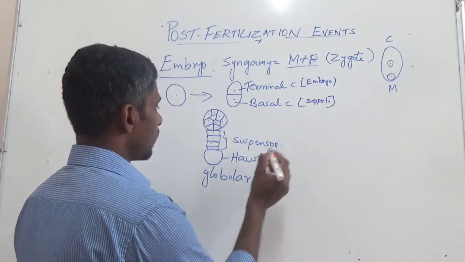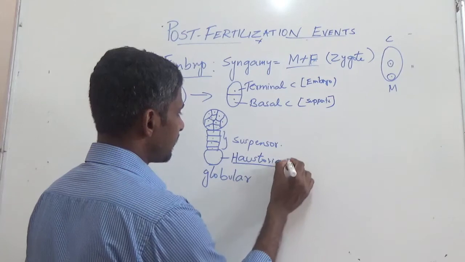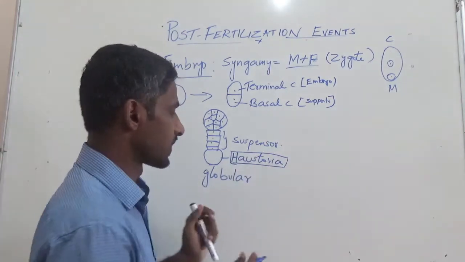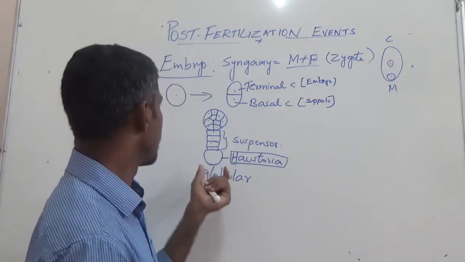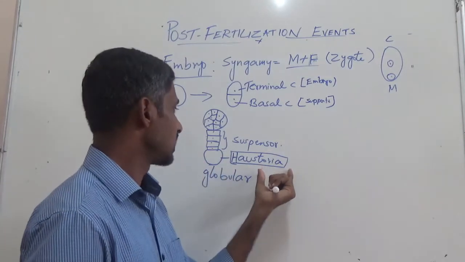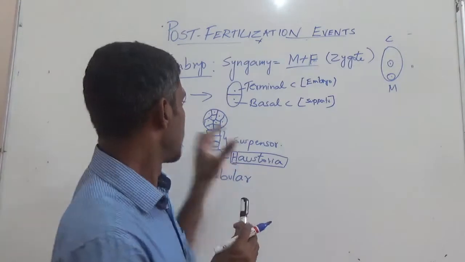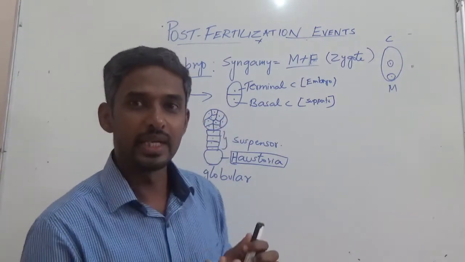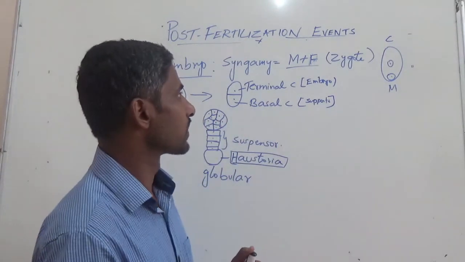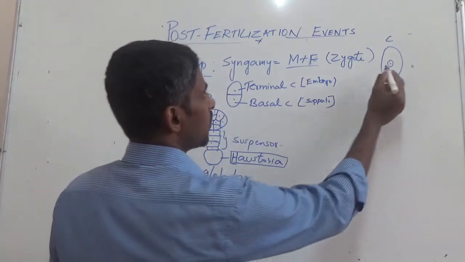And here one point you should remember is the function of haustoria. What is the function of haustoria? The function is, it will push the main embryo deep into the endosperm.